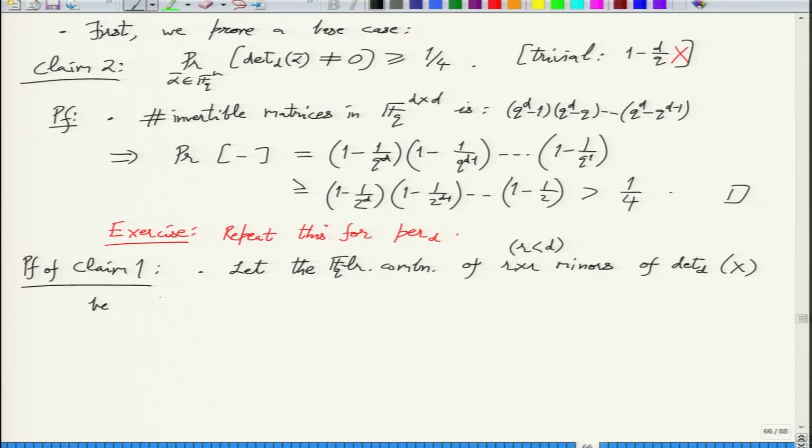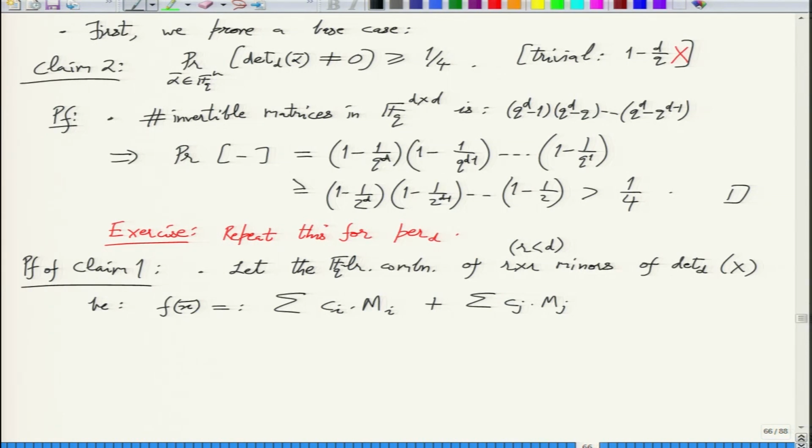So we are taking a linear combination of the minors Mi of the matrix X.